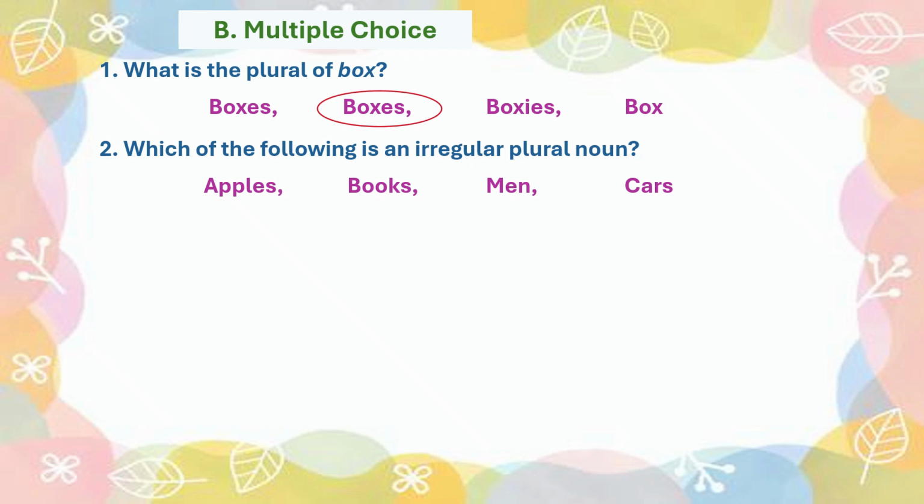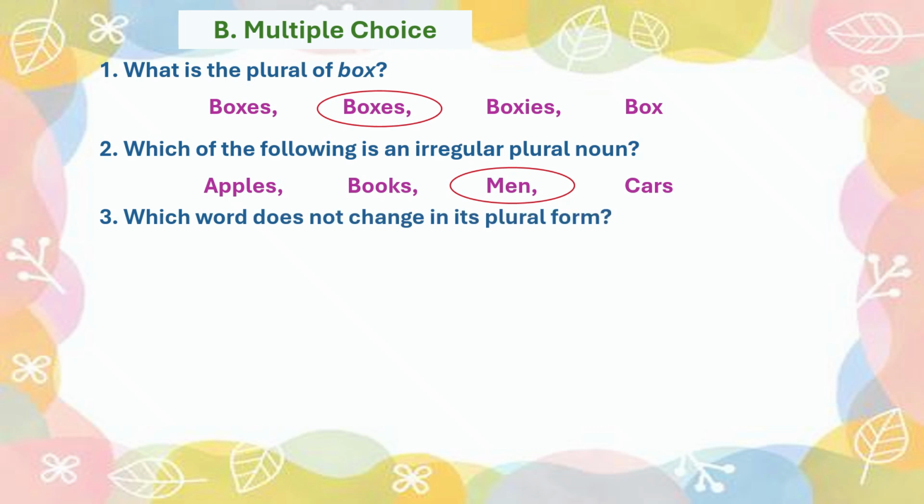Here are the options, and the correct answer is men. Number 3, which word does not change in its plural form? Here are the options, and the answer is sheep, because the word sheep remains the same for singular and plural.